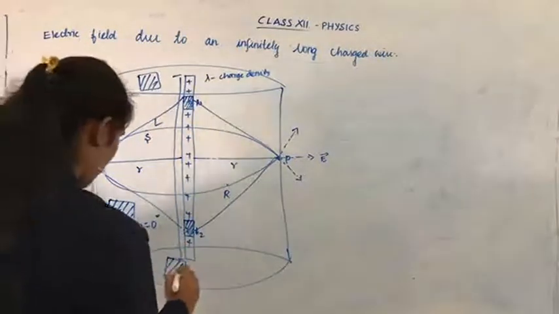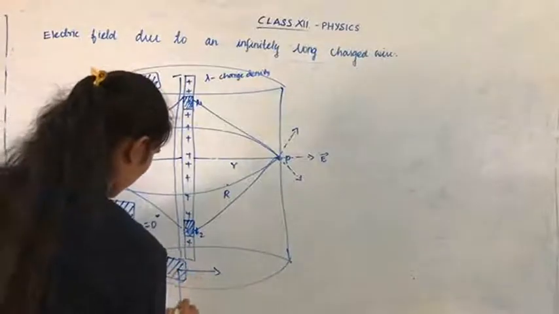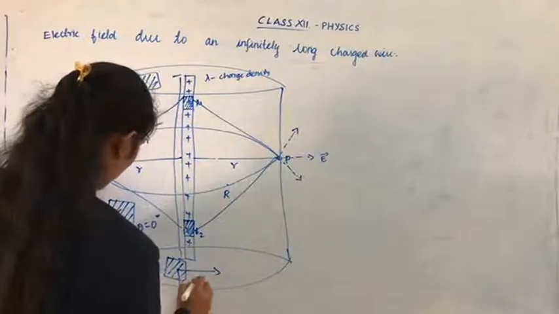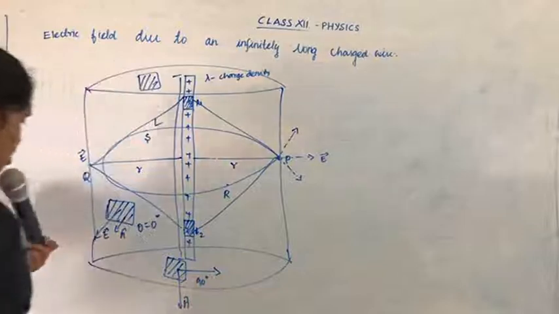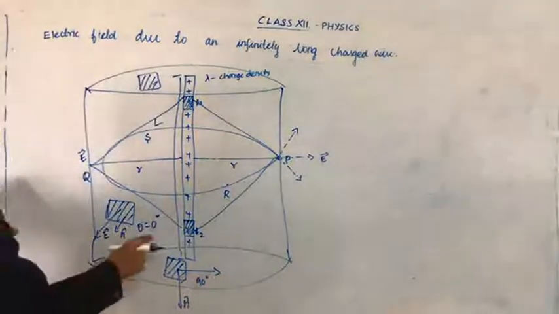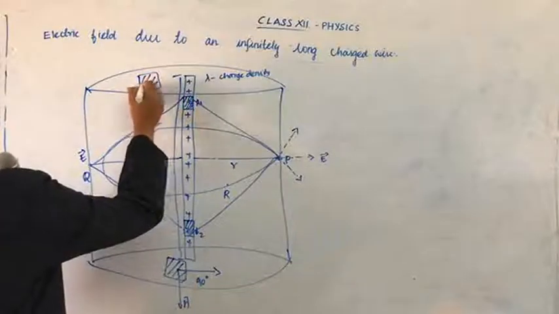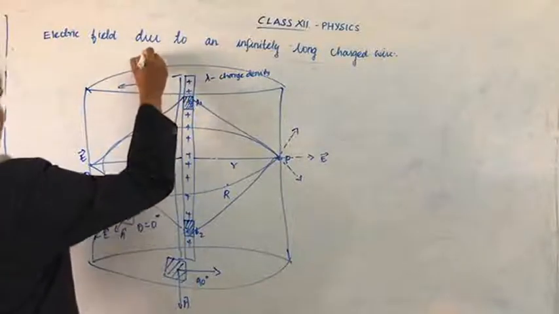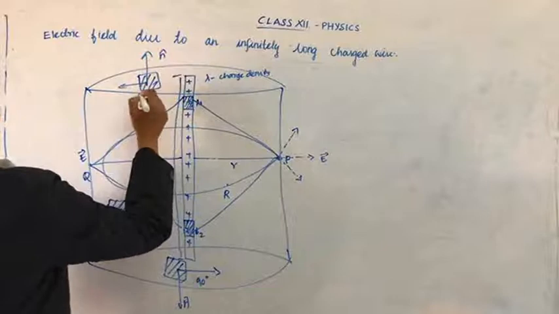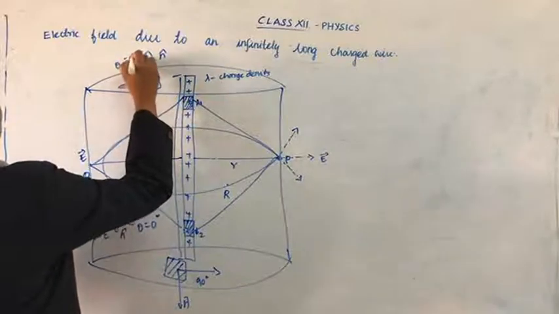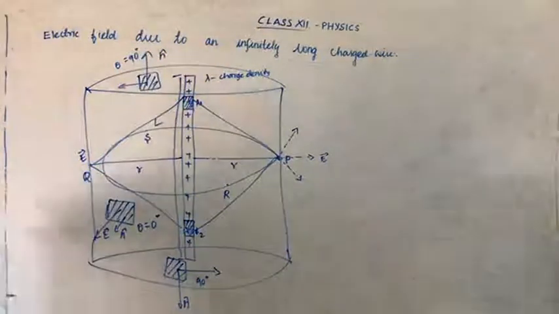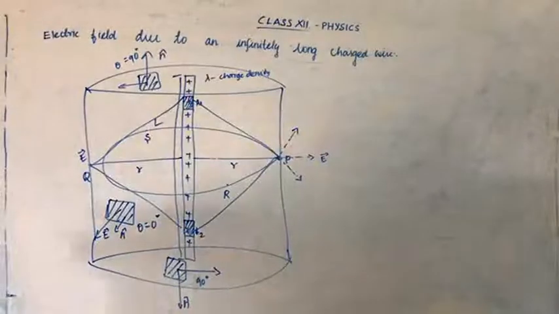Here the electric field goes like this and the n vector is perpendicular, so the angle is 90 degrees. Here also the same: the electric field E vector is perpendicular to the n vector, and theta equals 90 degrees.